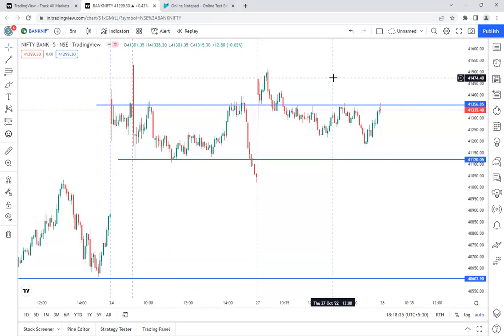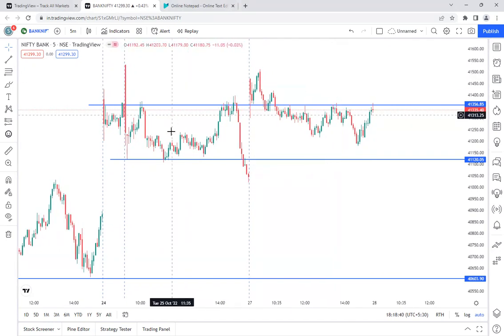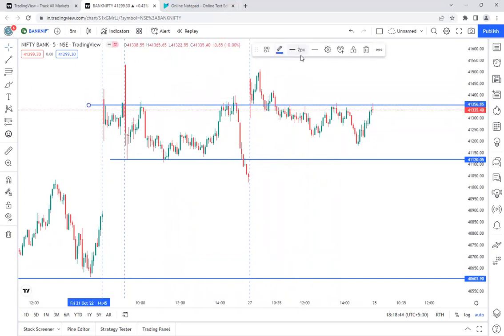But here also, one good point we can note is, if you compare both the price actions, this level has played a very important role today and yesterday, the previous day.